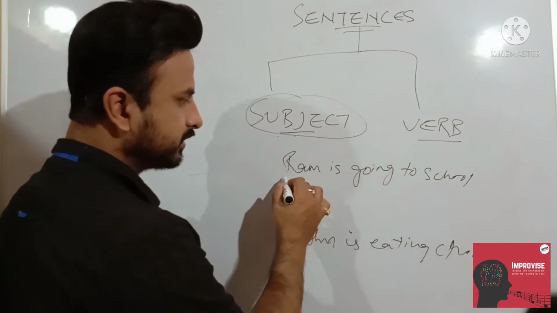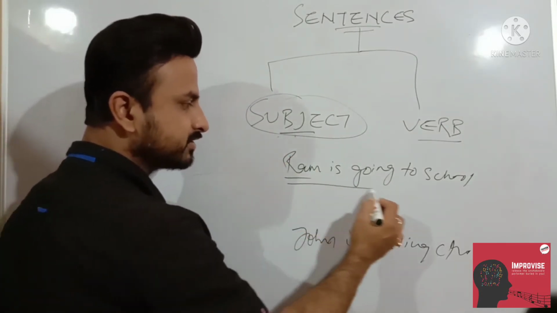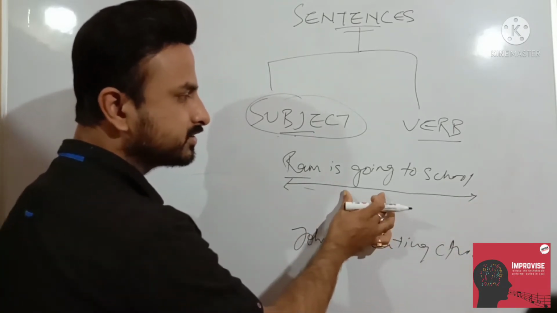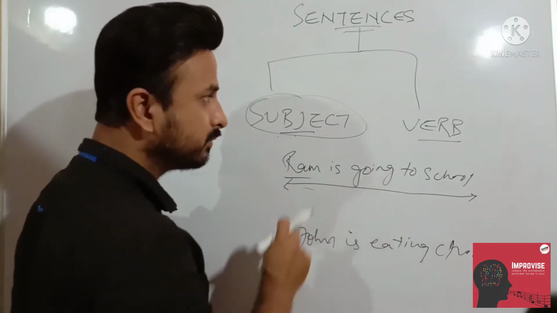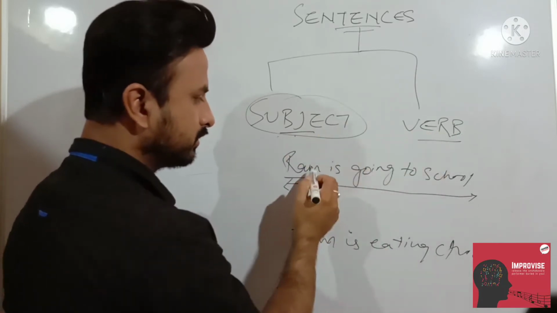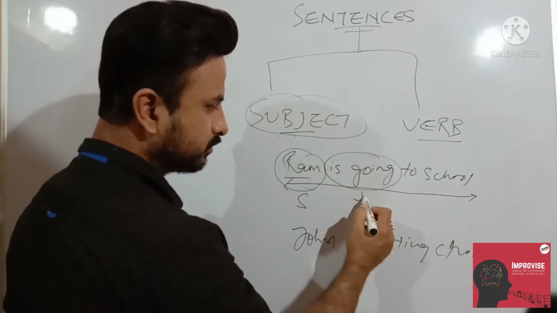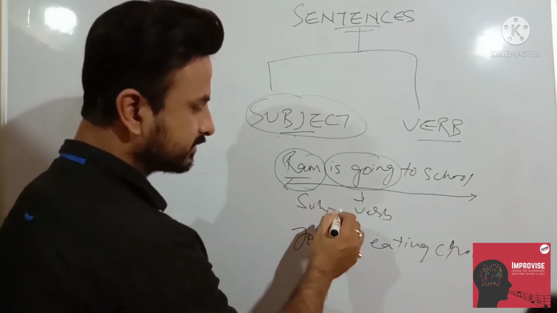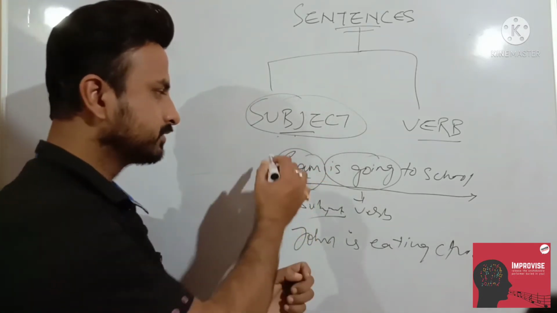Now if you can see here, I have written Ram is going to school. This is one sentence. And tell me, does this sentence have complete sense? Yes, it has complete sense. How? Because what I told you is that a sentence has one subject and one verb. Ram is the subject, and this is the verb. You can see it has one subject. As I told you, what is a subject? A subject is the name of a person.